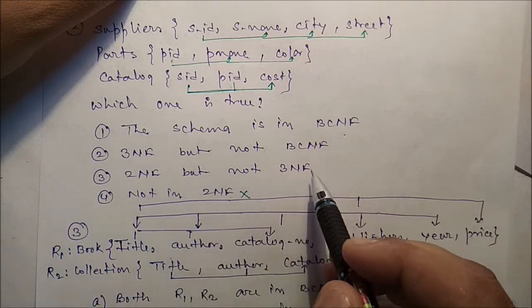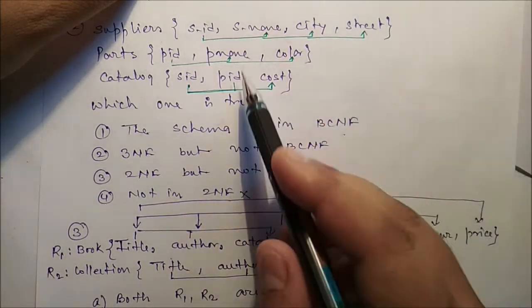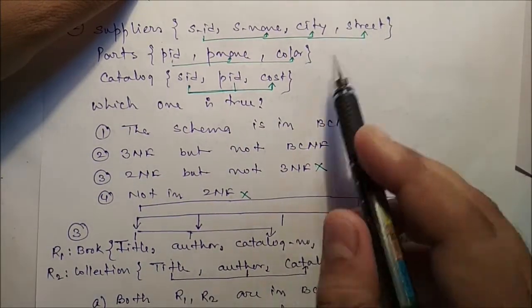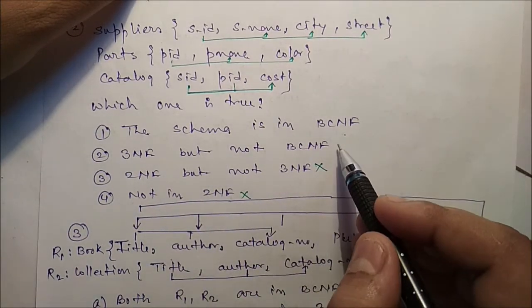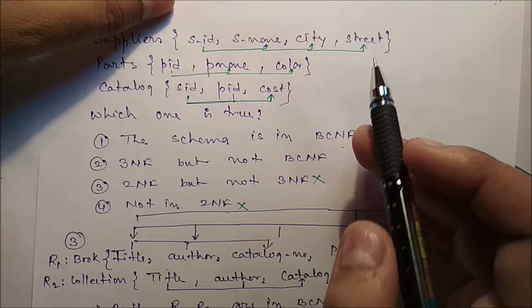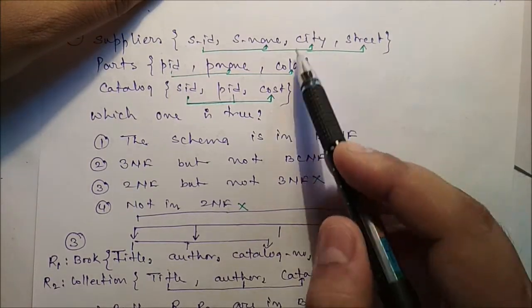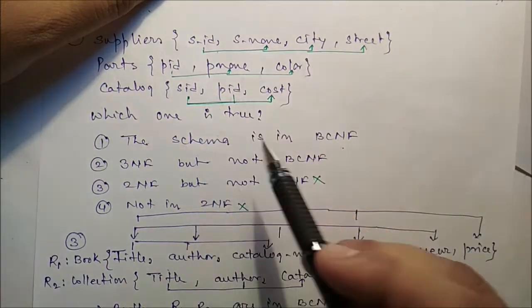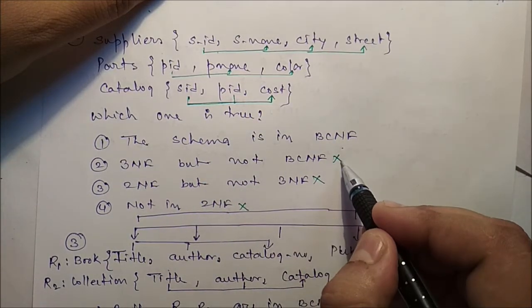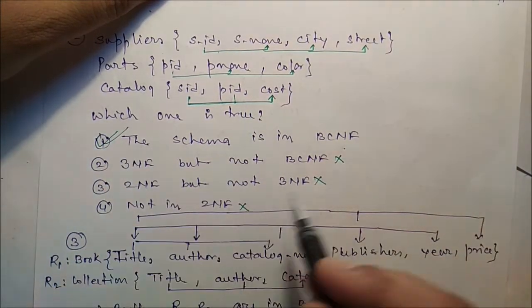2NF but not 3NF. Here there are no transitive dependencies. Okay, and 3NF but not BCNF. So here there is no non-prime attribute that is not dependent on the primary key. So all the non-prime attributes are dependent on the primary key. So it is also not true. That means the schema is in BCNF.